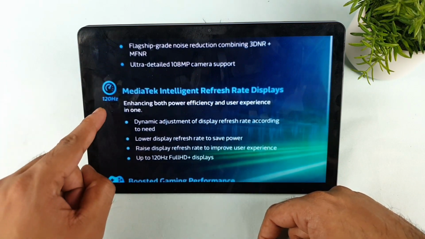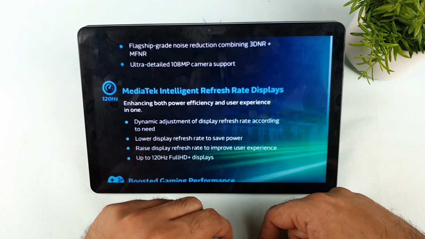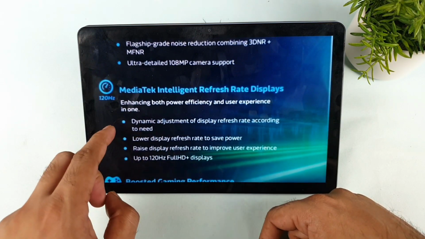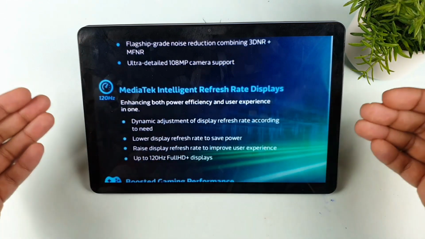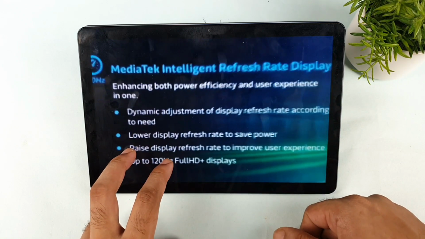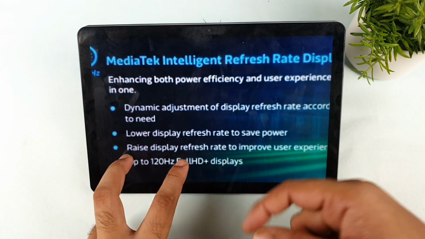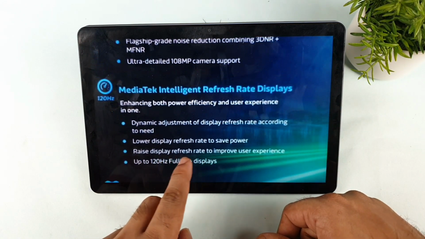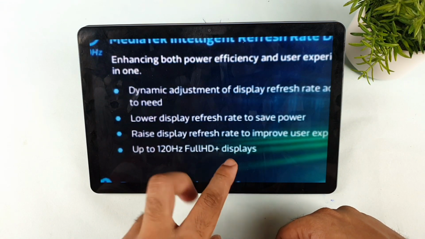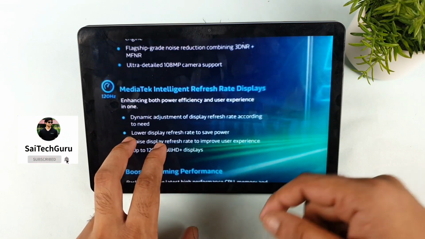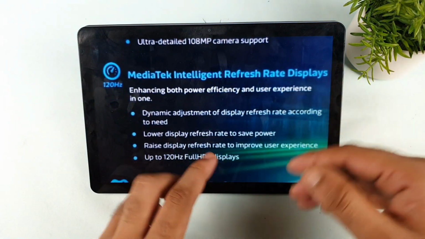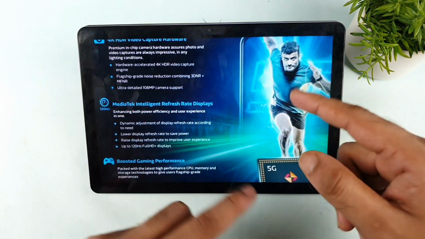And there are 120 Hz MediaTek intelligent refresh rate displays, with dynamic adjustment of the display refresh rate according to need. The refresh rate will change automatically depending upon the application you are using. It lowers the display refresh rate to save power and raises it to improve the user experience. Up to 120 Hz full HD plus displays are supported, so this Dimensity 920 processor supports a maximum 120 Hz refresh rate. That's the confirmation we got about the display.